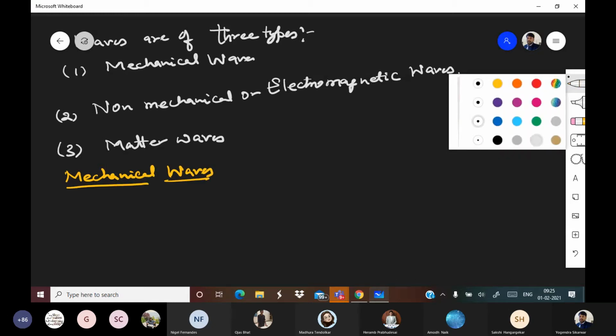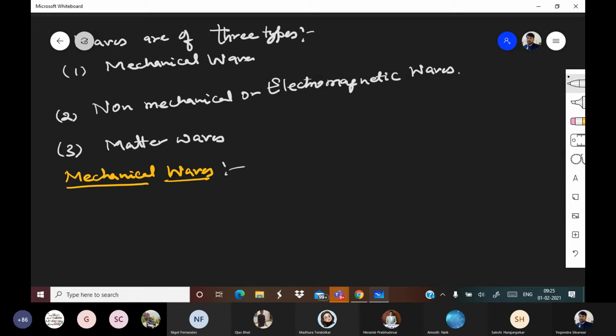Mechanical waves. Mechanical waves are the waves which require a medium to travel. And what type of medium? Mechanical medium.